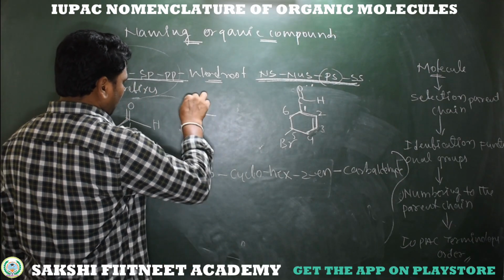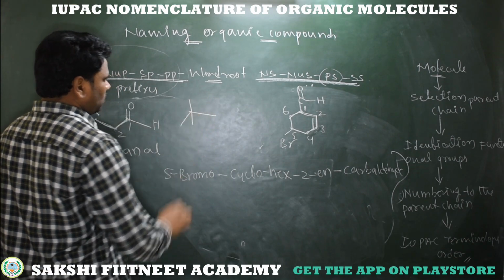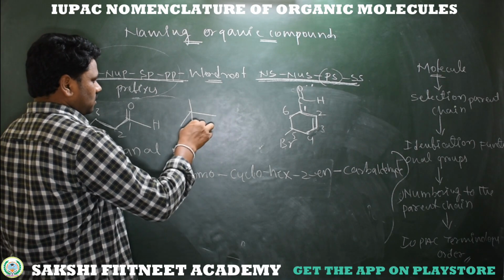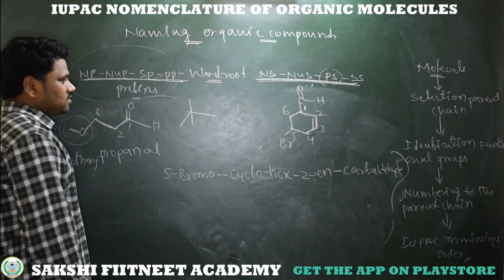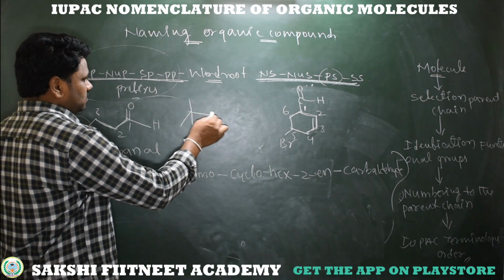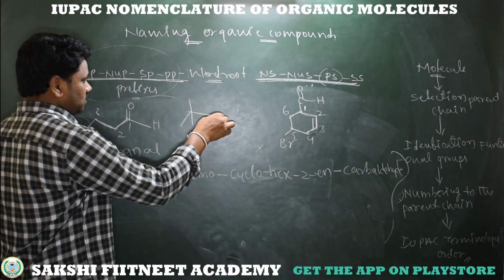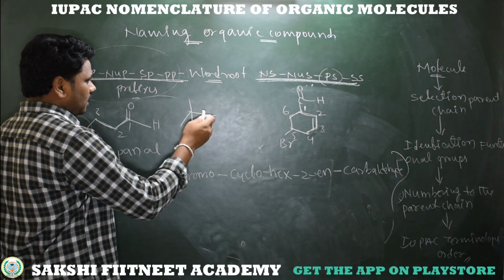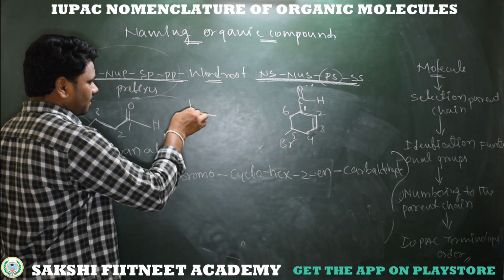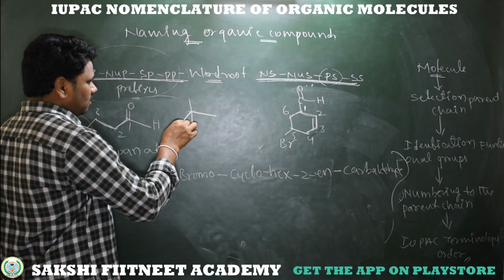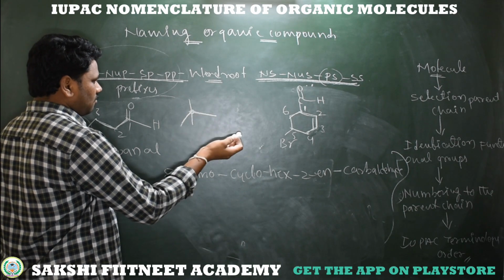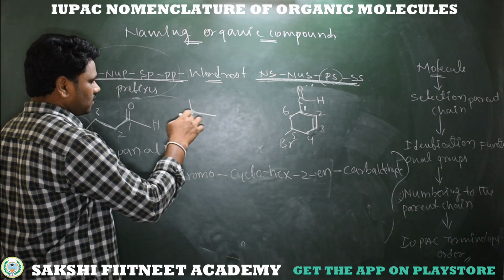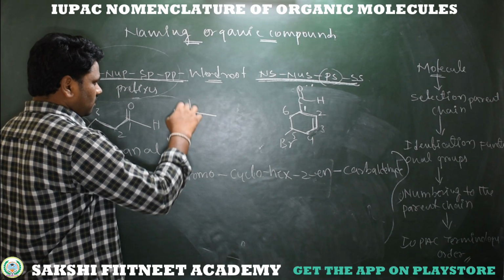Next, what is IUPAC name of this compound? Simply CH3, CH3, CH3, CH3, C, CH3, CH3, C, CH3. So you can take any one as a parent chain. I am selecting this as a parent chain. At second carbon, you can number from any side, because 1 2 3, 1 2 3 from both side we are getting same position for both the substituents.